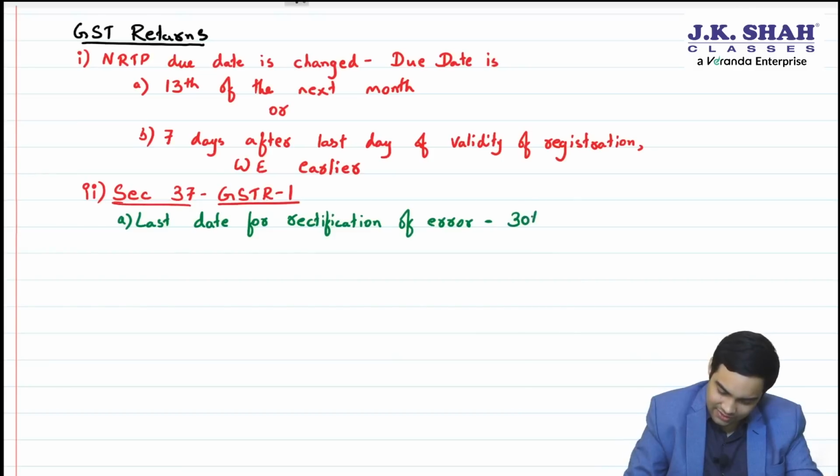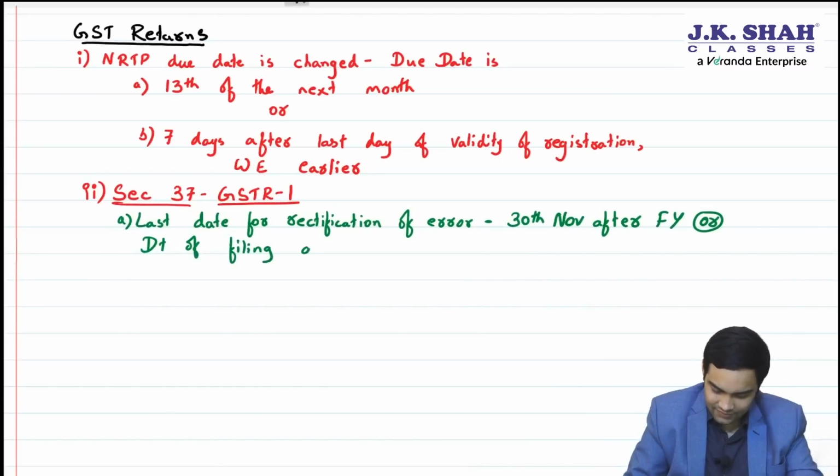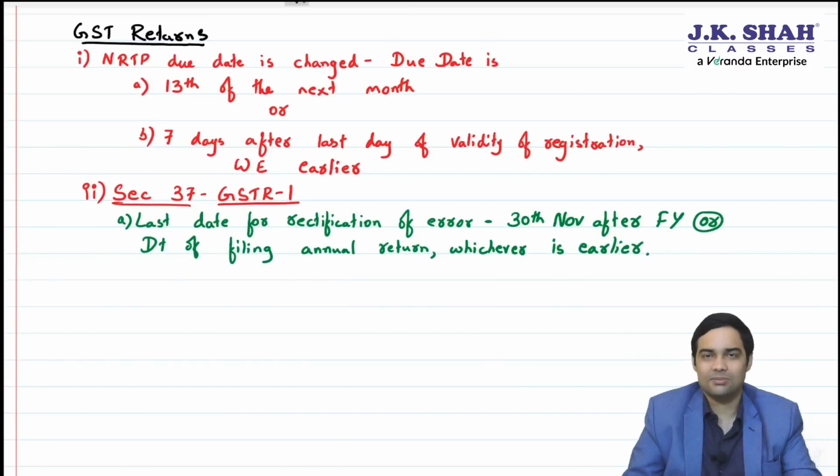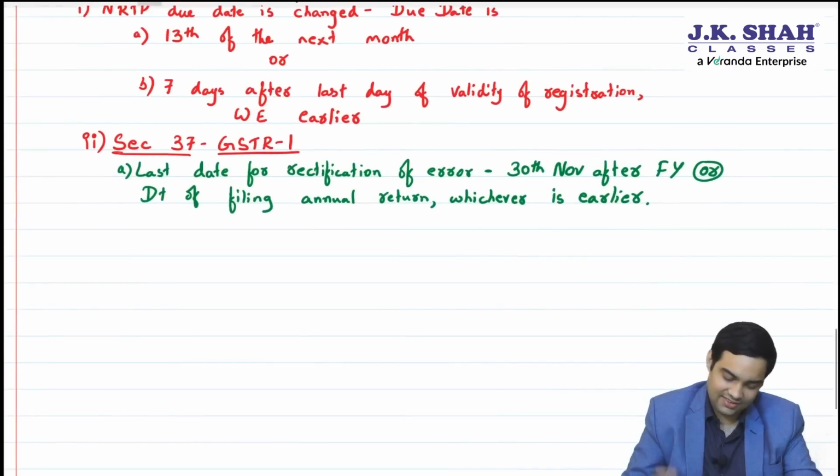Now it will be 30th November after financial year or date of filing annual return, comma, whichever is earlier. This is a consistent change which has been updated in all the provisions.